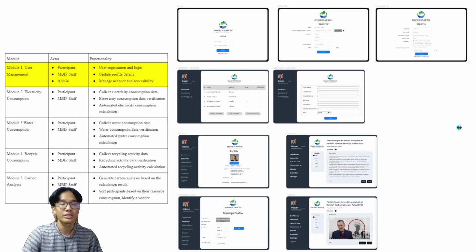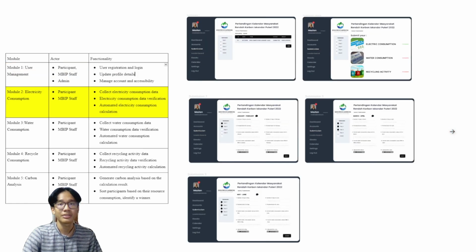So the first module is user management, which includes user registration and login, update profile details, and manage account and accessibility. After that, electricity consumption, which collects electricity consumption data, data verification, and also automated electricity consumption calculation.